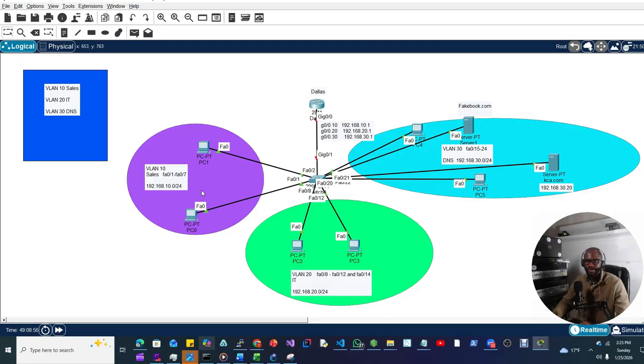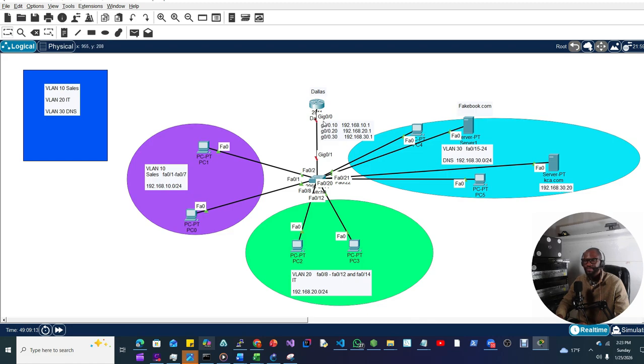So this is our topology. We have three VLANs. We have VLAN 10 called cells, VLAN 20 IT, and VLAN 30 for the DNS VLAN. Inside VLAN 30, we have a couple of DNS servers. We have one for fakebook.com, not Facebook, fakebook.com, and we have one for kca.com.